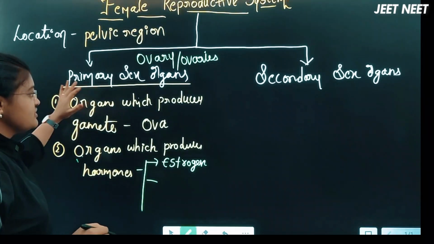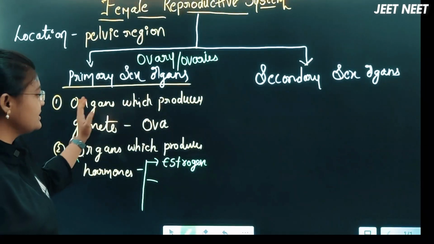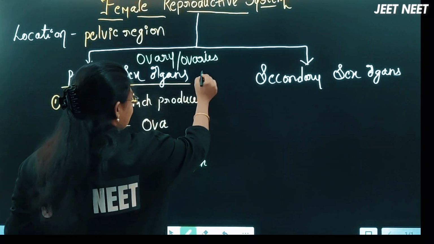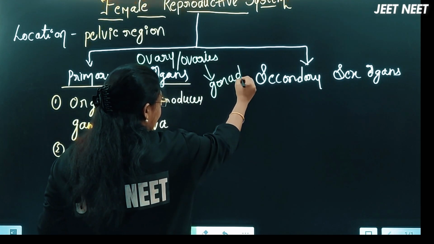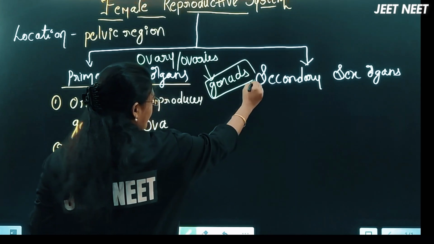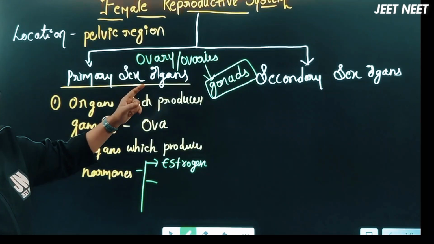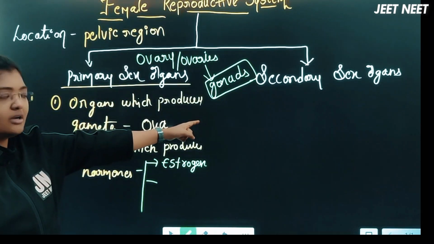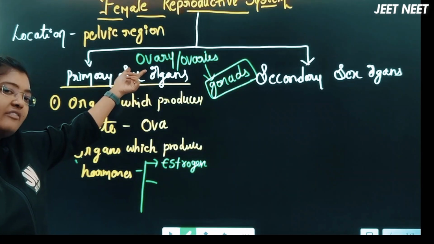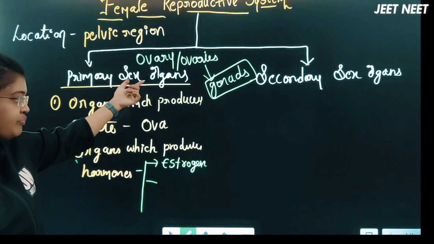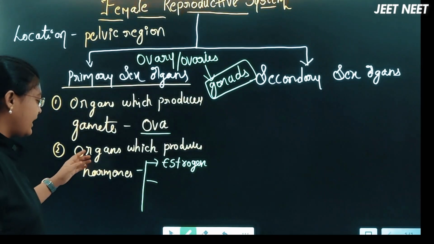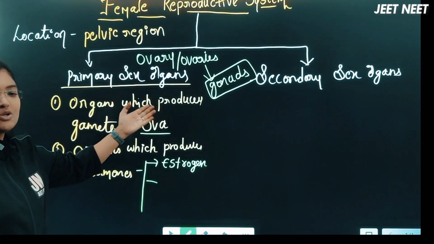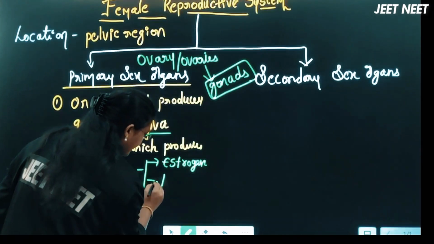In that, the ovaries are the organs which produce the gametes. We can call these ovaries gonads also, right? Gonads produce the gametes. In the male reproductive system, the gonad is the testis, and it produces a gamete called sperm. In the female reproductive system, the gonad is the ovary, and the gonad produces a gamete called the ova, right? The hormones produced from these gonads are estrogen,